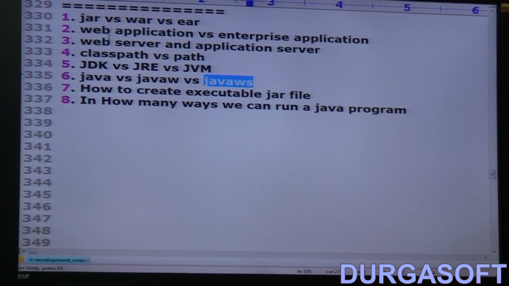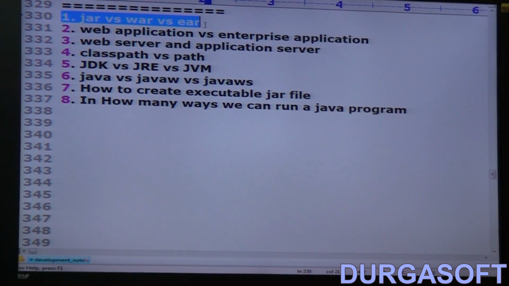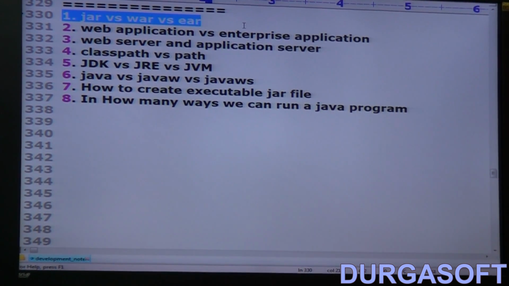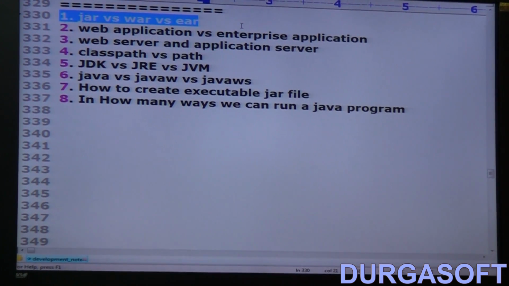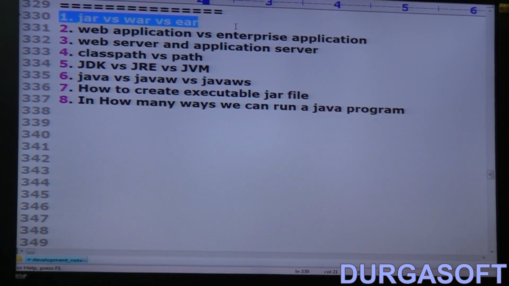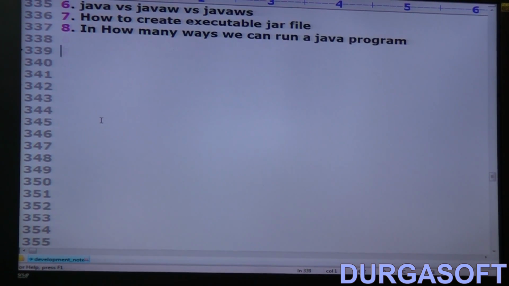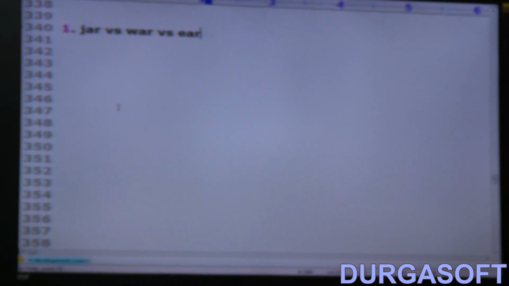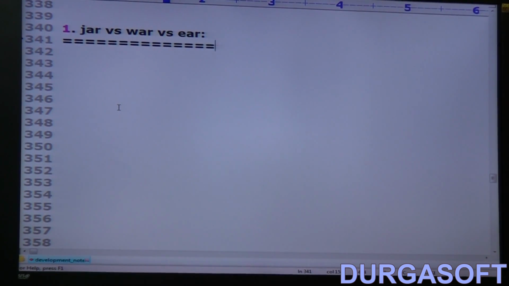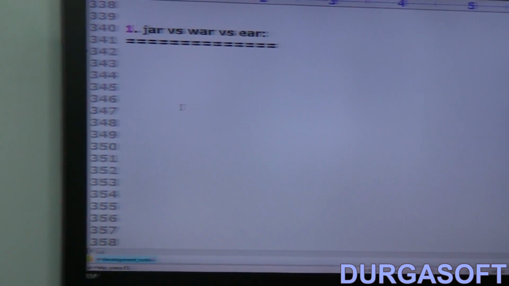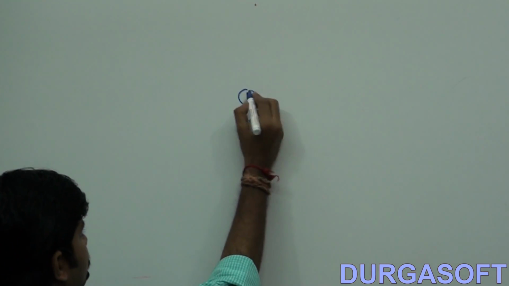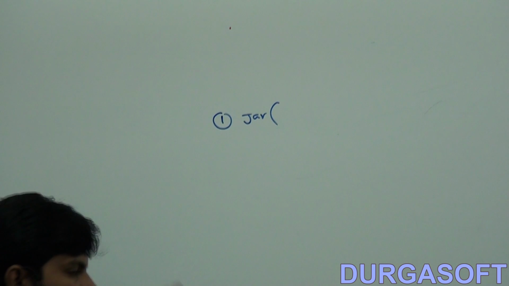Jar versus war versus ear. Under that, first one, can you spell out the first one?